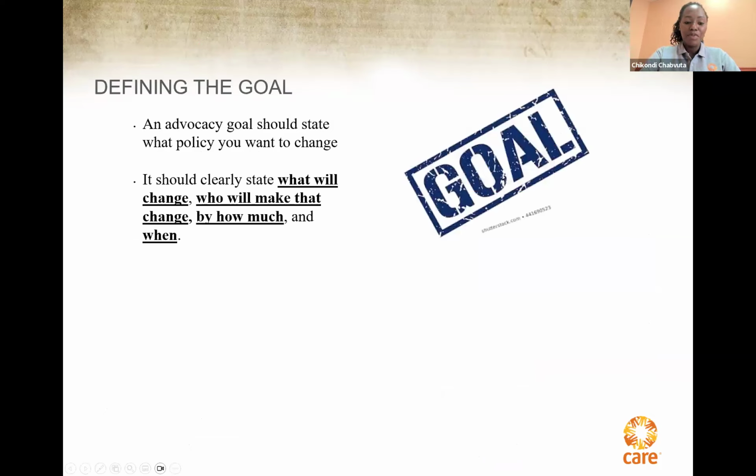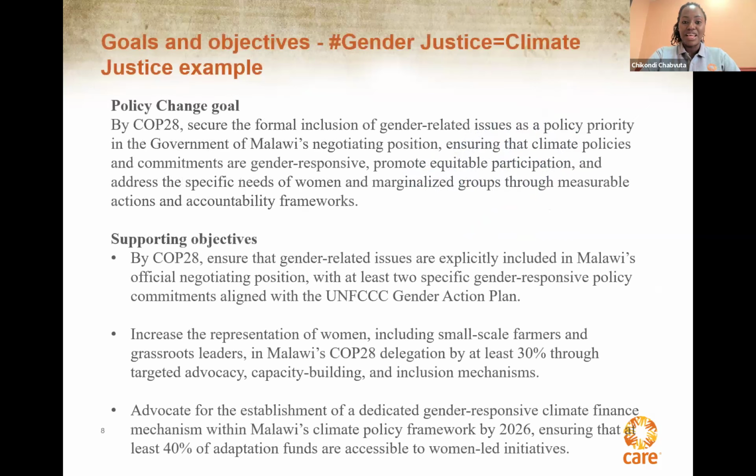Here is an example of the goal and objectives we initially established when we were doing the Gender Justice for Climate Justice Advocacy Strategy. I mentioned at the outset of this session that I'll be using as an example. Note that these are specific, measurable, achievable, relevant, and time-bound. I say initially because over the course of implementation, circumstance changed. That's why we need to have our mirror in order.